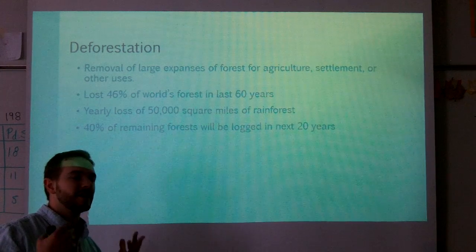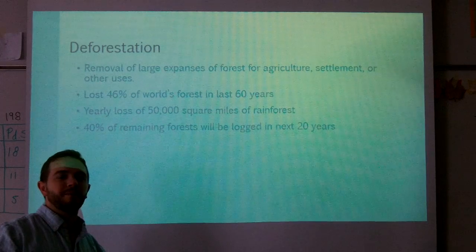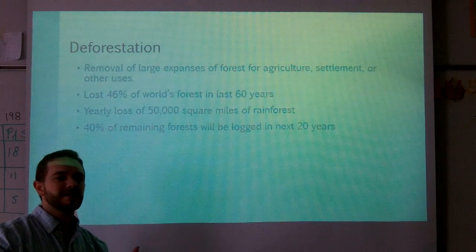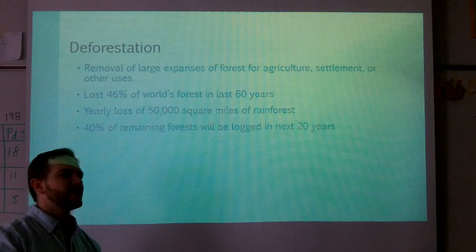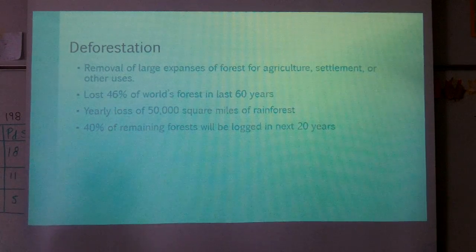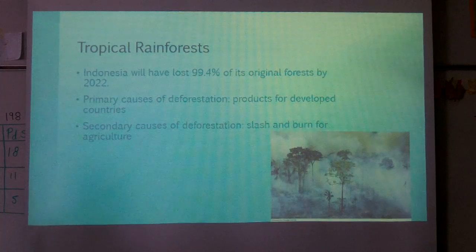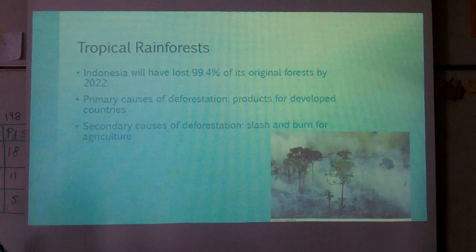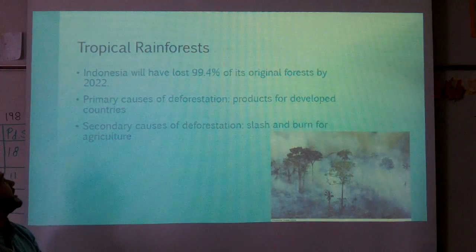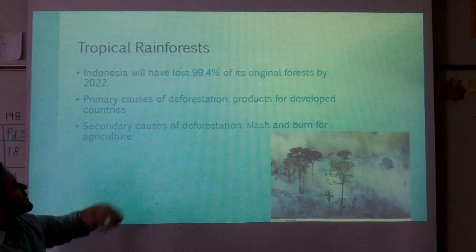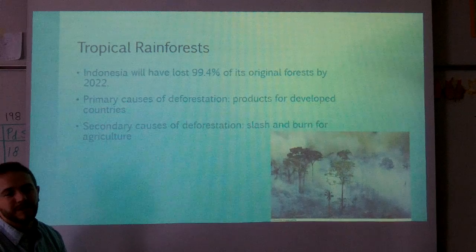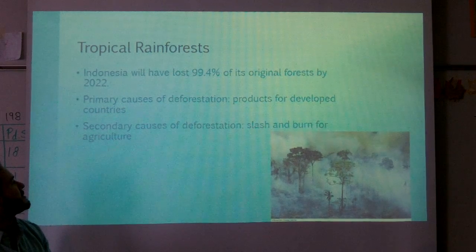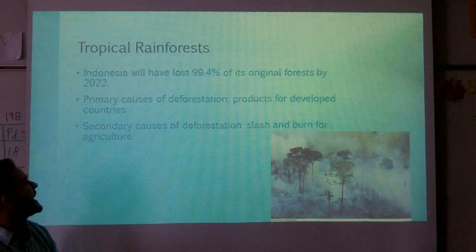Trees are thought of as the lungs of the planet, right? They suck in CO2 and they breathe out oxygen. They provide us with glucose and all these habitats. So it's going to be a shame to lose them all. Tropical rainforest. Indonesia will have lost 99.4% of its original forest by 2022. Primary causes of deforestation is products for developed countries. That sucks. Secondary causes of deforestation is slash and burn for agriculture.